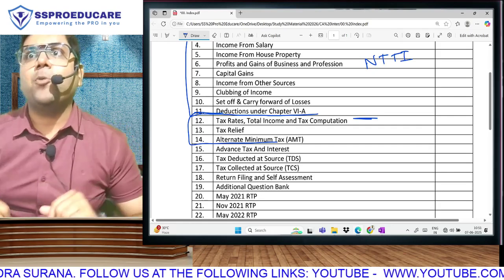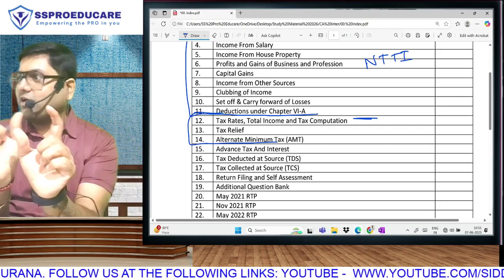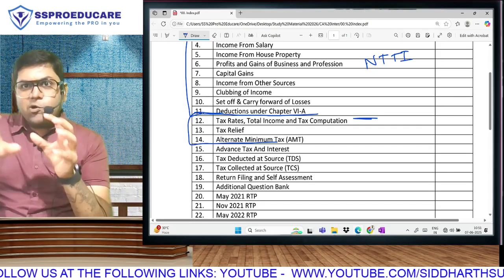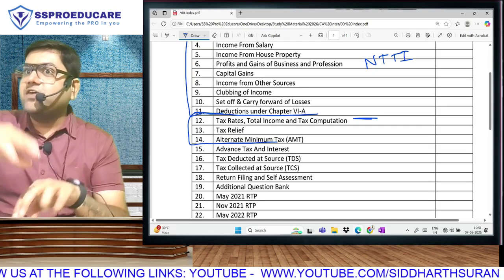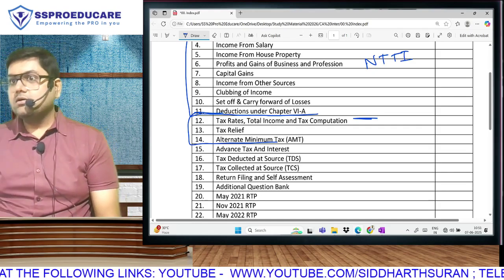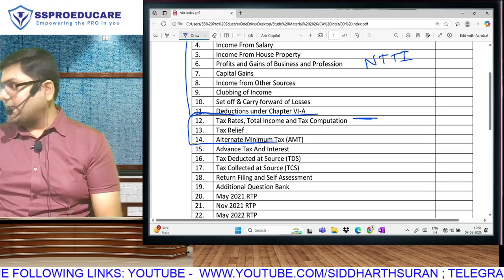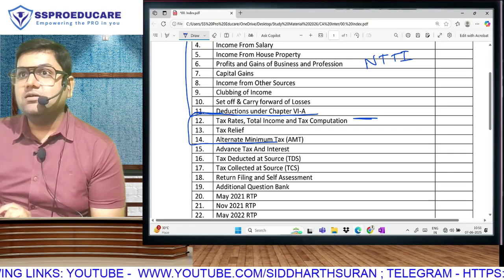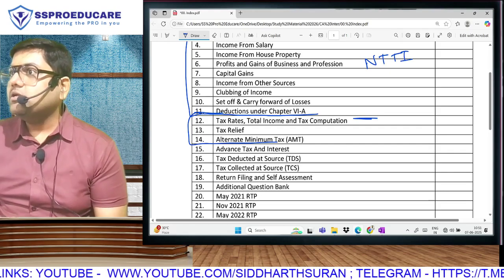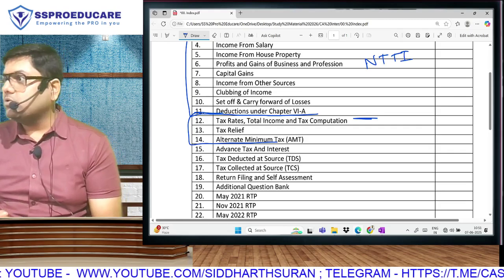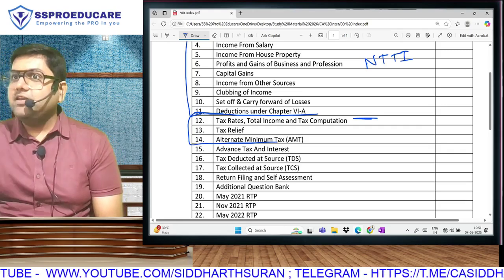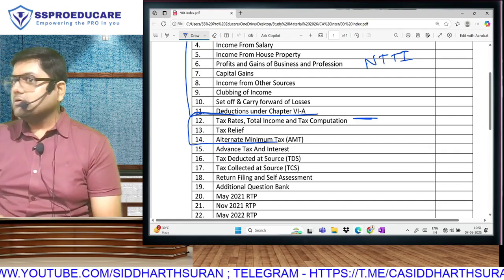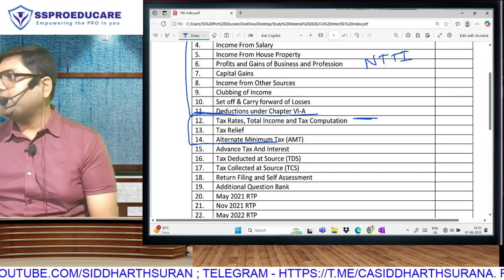And between them you have an option. You can pay old wala tax or new, you don't have to pay both. You can pay any one of them. If you want to guess, between old wala tax and new tax, which one we should pay? If we have an option between 2 tax liabilities, which one we should pay? Obviously, whichever is higher, no? CAs are partners in nation building. Obviously, lower, no? If we have an option, we'll pay the lower amount. But for that, we need to know both calculations. And I have to teach you both calculations. So every question has to be solved as per old and as per new.